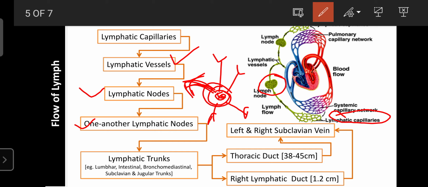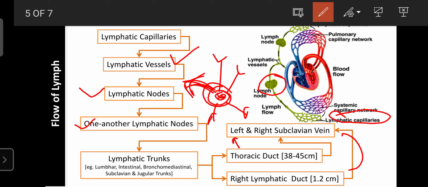And they drain into the thoracic duct, the lymph from the upper part and the lower legs drains into the thoracic duct. The thoracic duct is present below the chest bone, and the lower part drains the fluid into the lymphatic duct, about 1.2 centimeters in size. The thoracic duct drains its lymph into the left subclavian vein. Then the right lymphatic duct drains its lymph into the right subclavian vein.